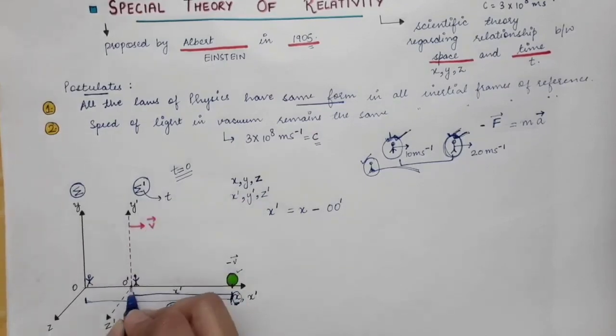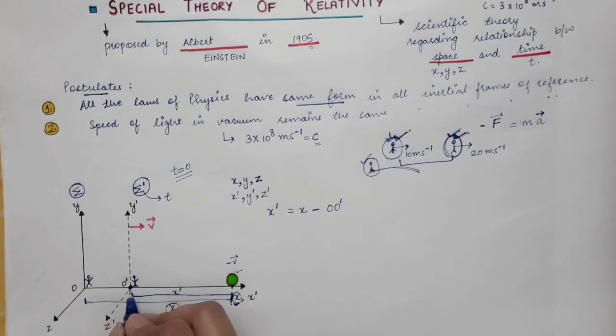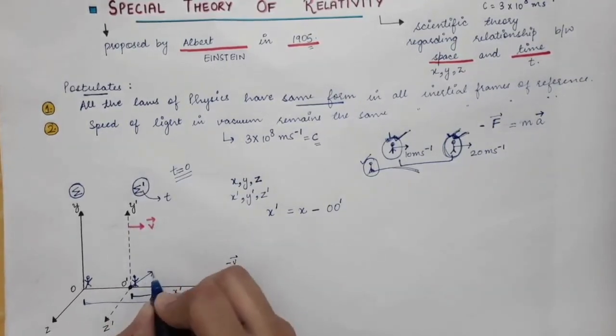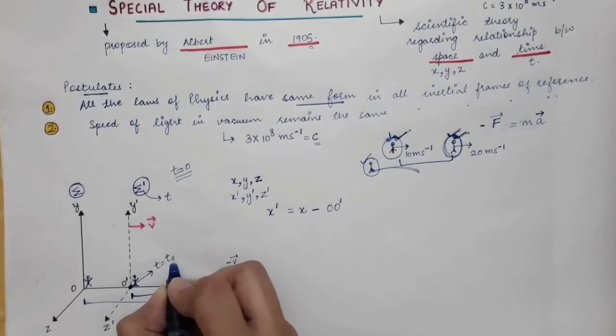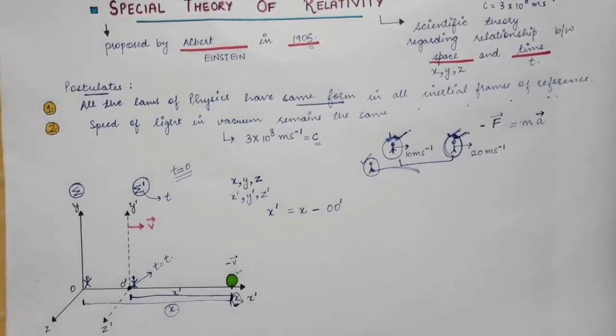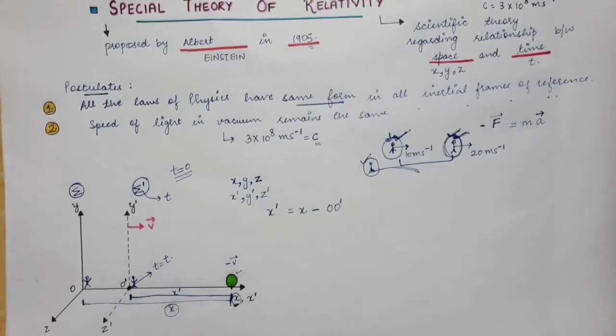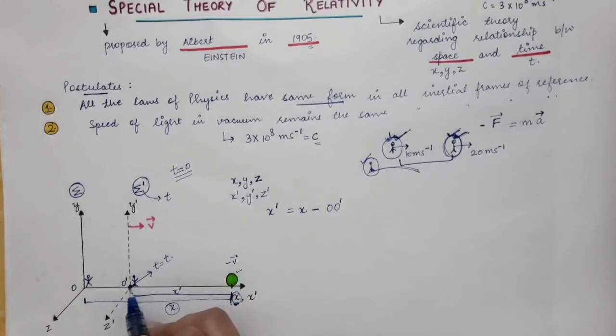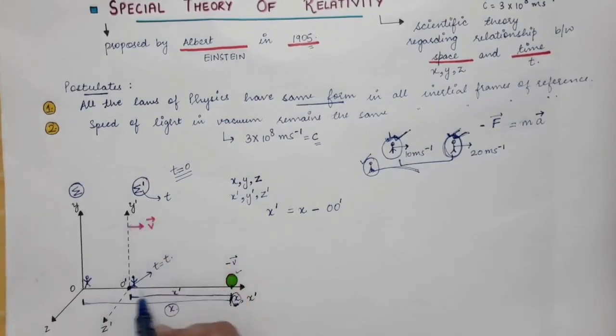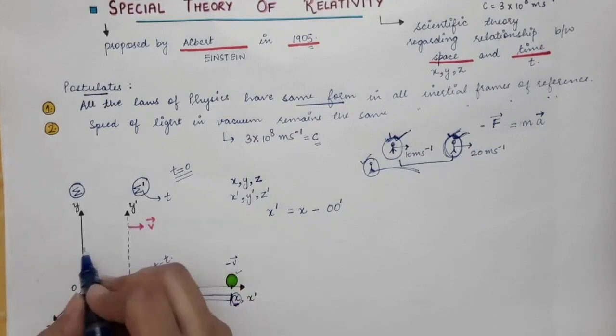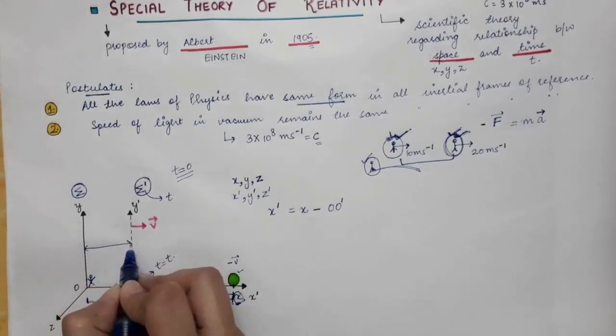So this is the particular point where the origin lies. Let's say this is the position of the sigma prime frame at time t. So at this particular moment, the time is equal to t. If the time is t at this position of the sigma prime frame, what will be this distance?